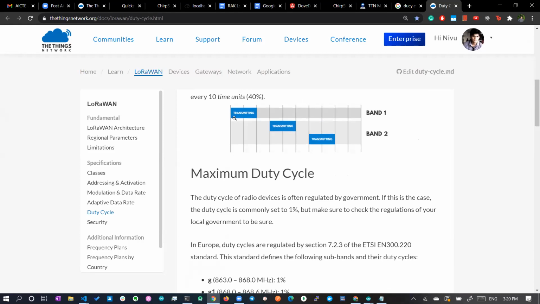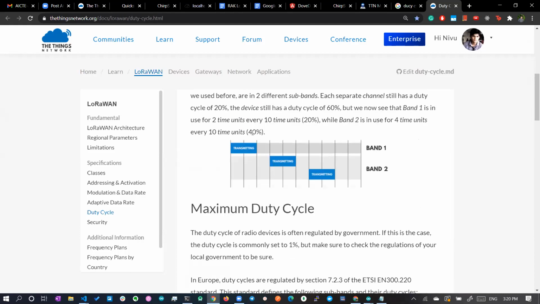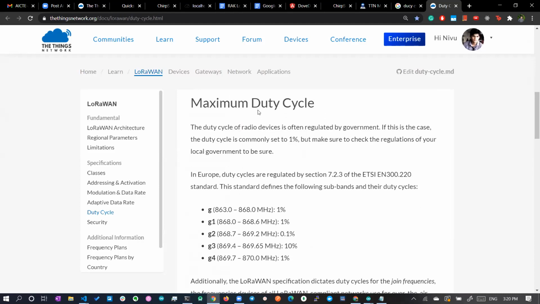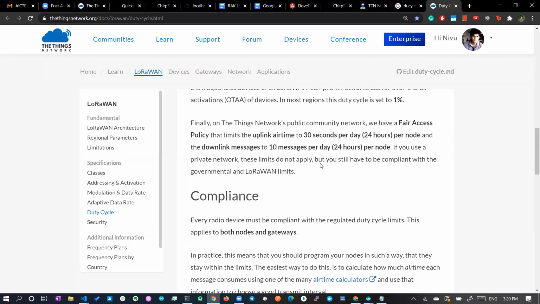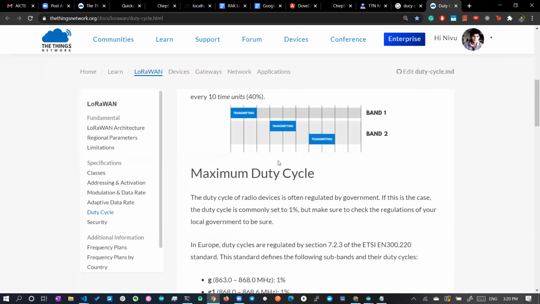Okay, so you can see this uses a 48% duty cycle. It can use every band for 40% of the time, and you can see the maximum duty cycle of 1%, 1%, 0.1%, 10% and 1%. So it depends upon the number of channels and also the region.